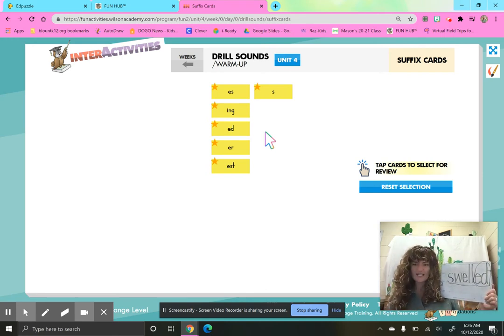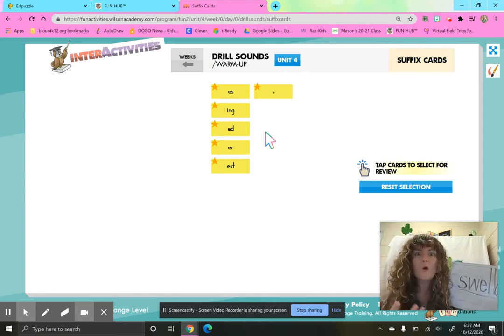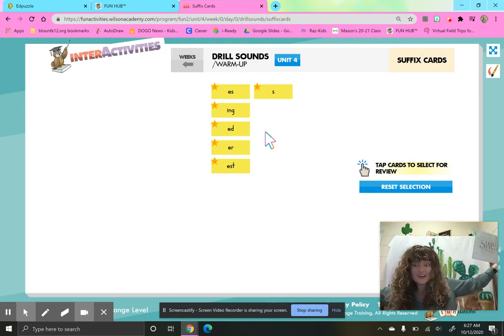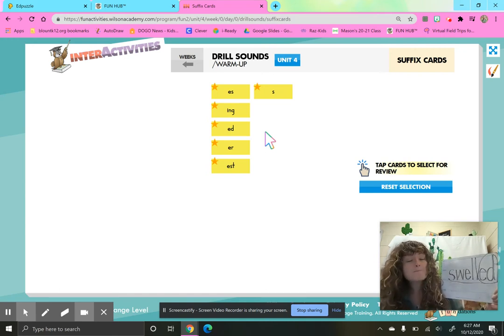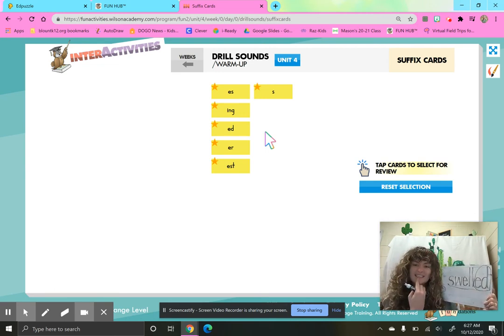What does swell mean? If I think about a balloon, a water balloon, the water balloon swelled with water. So swell means to get bigger. But if I add ed, it tells me it was getting bigger in the past. It means it already happened. And swelled, what does ed say at the end? Swell, swelled. It sounds like a D.